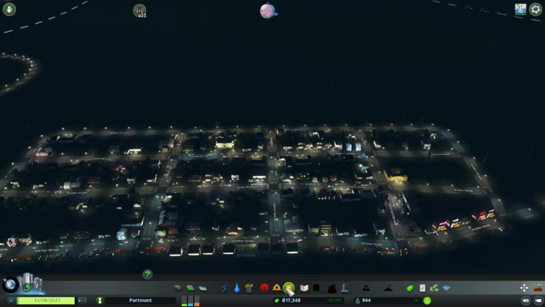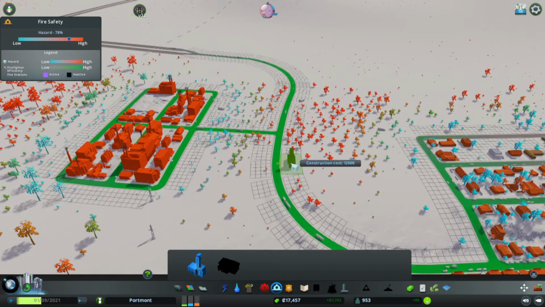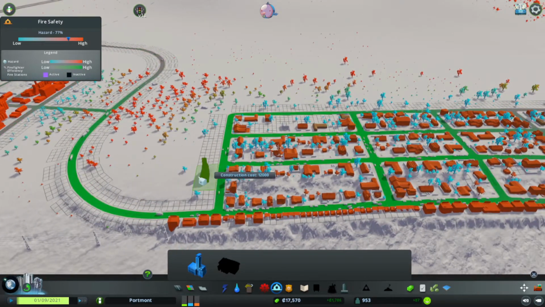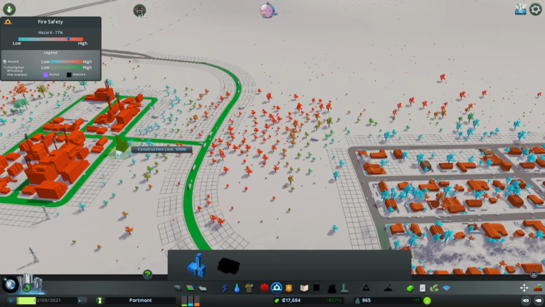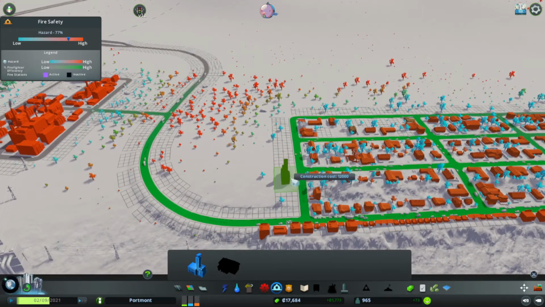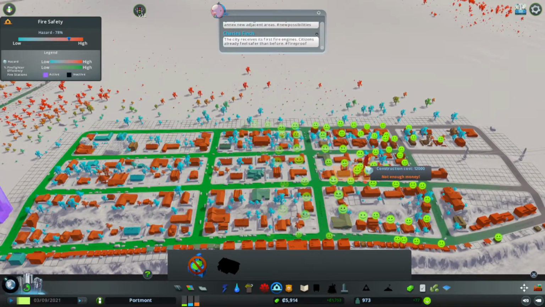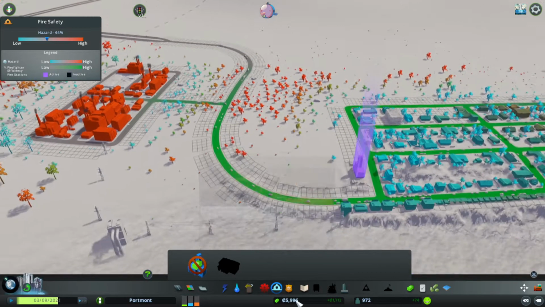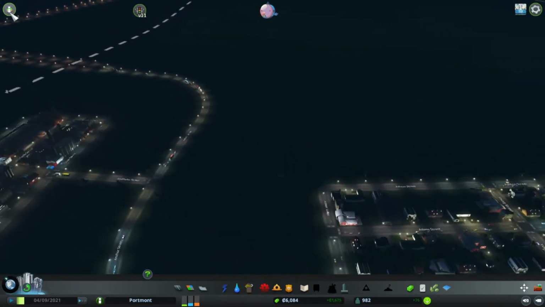Alright, next we want to put in our fire department. Now, because we're going to make this a forestry industry, we might need to be putting 2 down. But I'm not going to do that just yet. Maybe I will. No, I'm going to have to put down 2. So I'm going to put 1, again, near a main road, not on the main road. That'll suffice all the people. Let's just double check. Yep, the smiley faces reach. How much money do I need for another one? 12 grand. That could be a bit of a stretch. Alright, we'll come back to that.